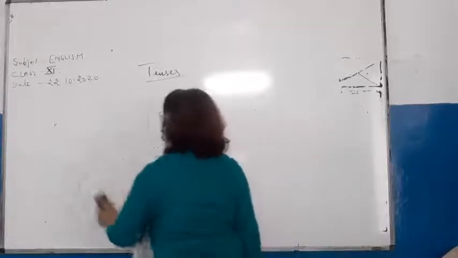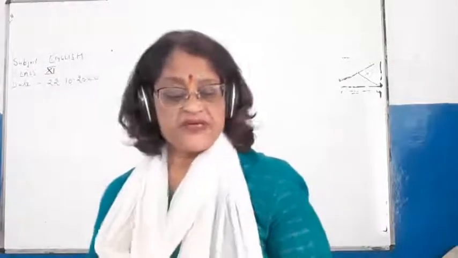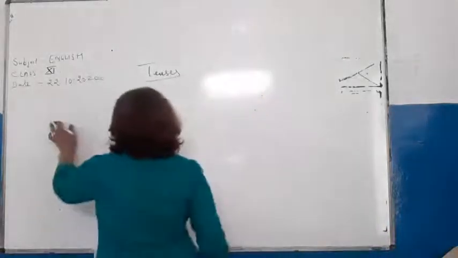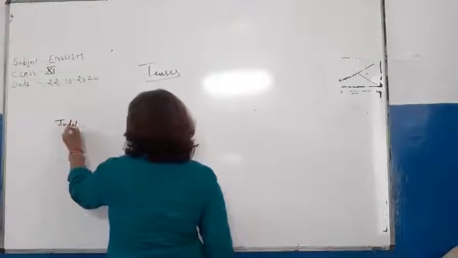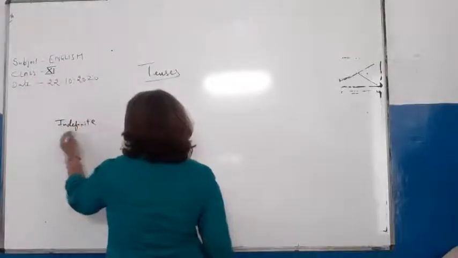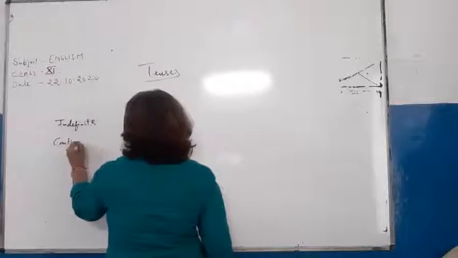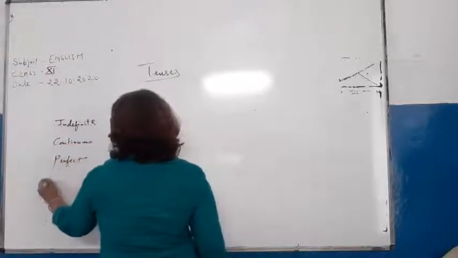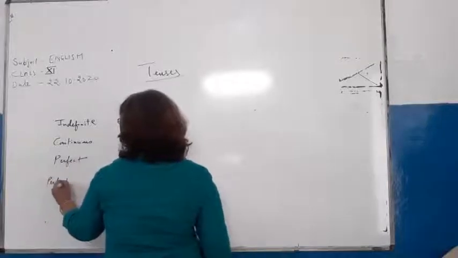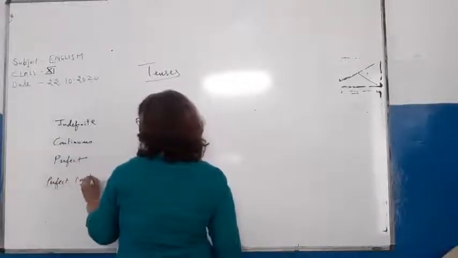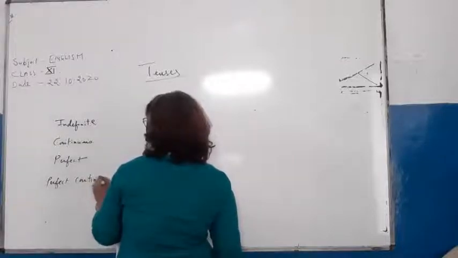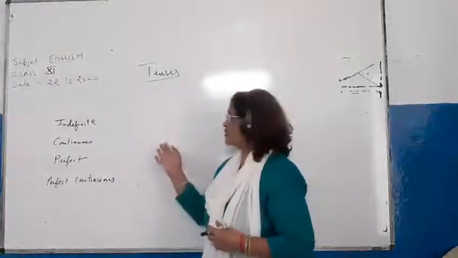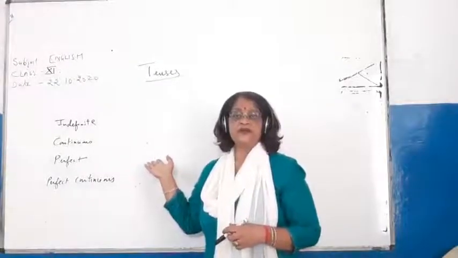I told you that there are four types of degree of completeness of an action, and these four types are indefinite, continuous, perfect and perfect continuous.